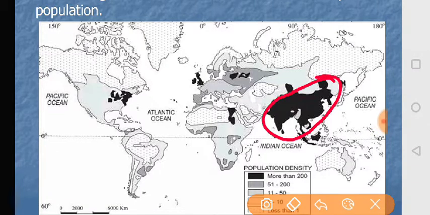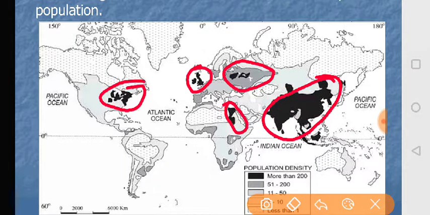India and China, Indonesia, Central Asia, UK, Egypt, Great Lakes, USA. These are the areas in the world with very high density of population.